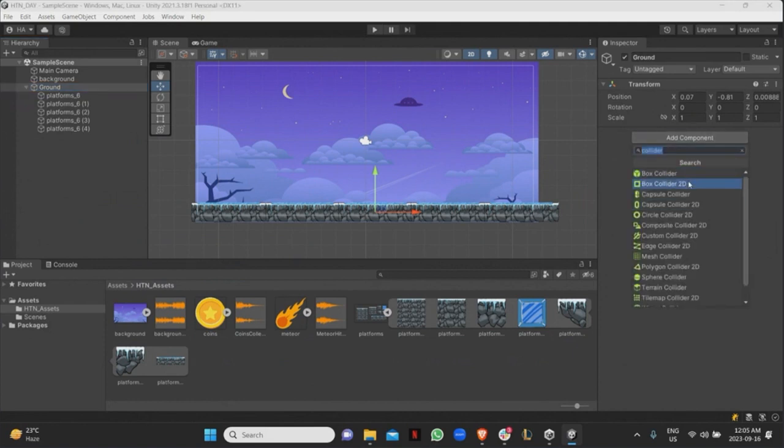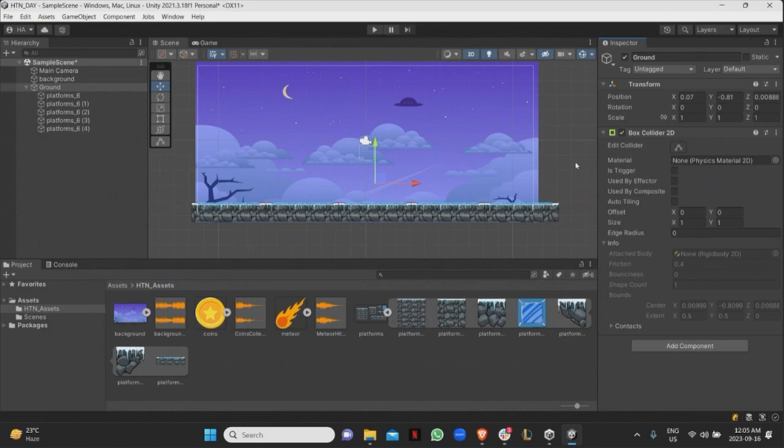So I'll just add a box collider here. Obviously, it's a bit out there, so I'm just going to modify it the way I want to. So I'll move it down here and then move it like this and like that. There we go. So now the ground has colliders, right?